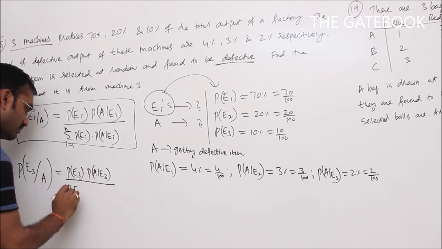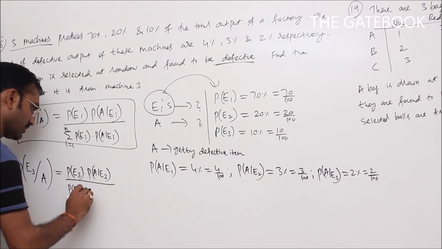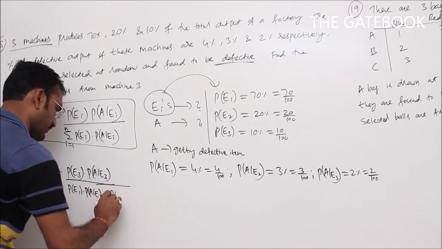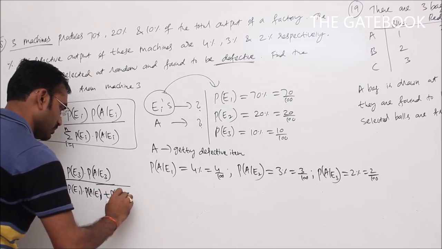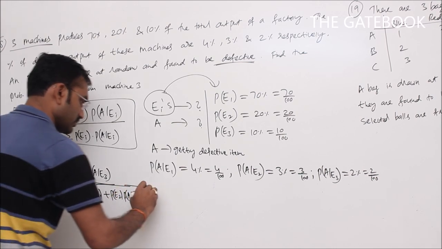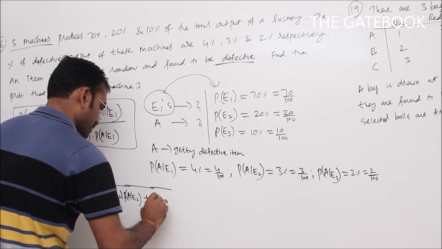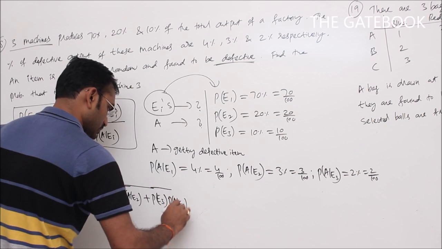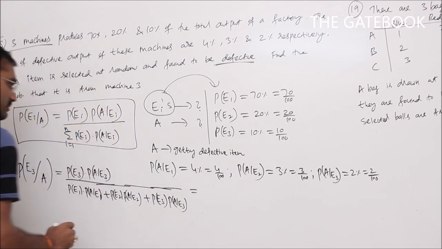Put I value 1, we get P of E1 into P of A given E1, plus P of E2 into P of A given E2, plus for I equal to 3 we get P of E3 into P of A given E3. Substitute and simplify.